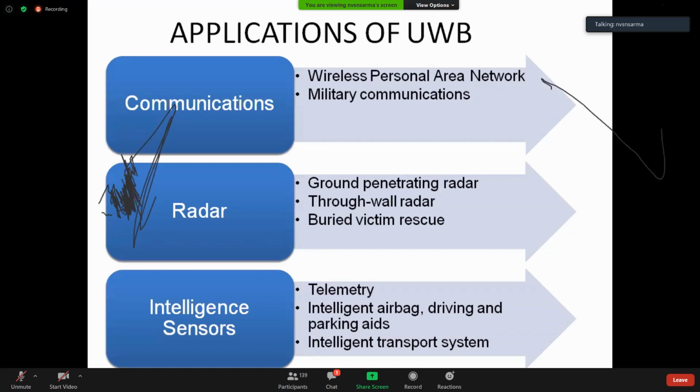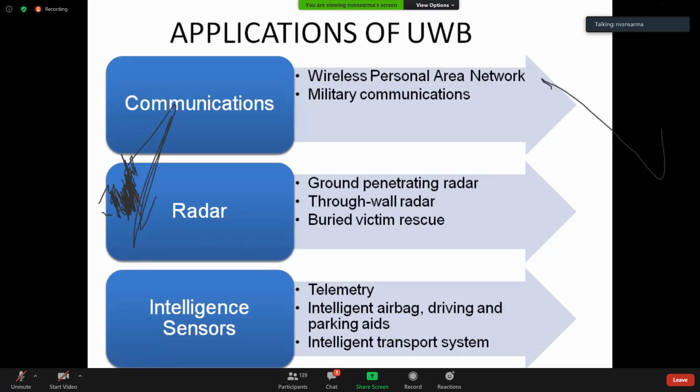Intelligent sensors is another area where these ultra wideband signals are very much necessary: intelligent airbags, driving and parking aids, because they have to work in a very short time. If there is any minor problem, the airbag has to be opened in the car. So the time period of the signal you get is very narrow, so it occupies a very wide band.